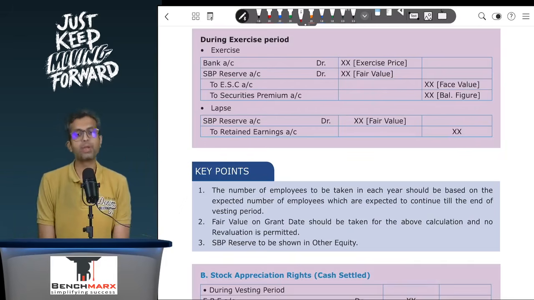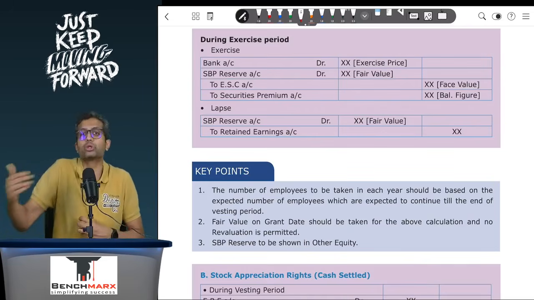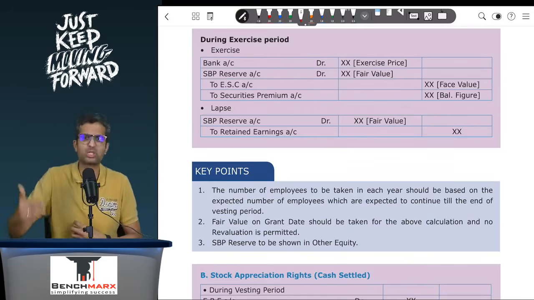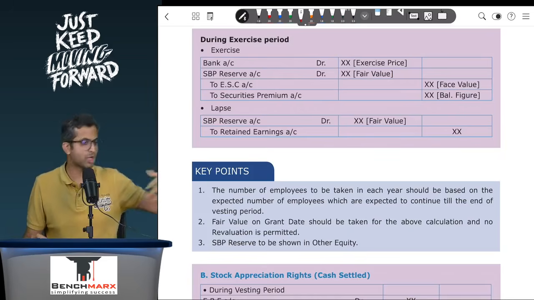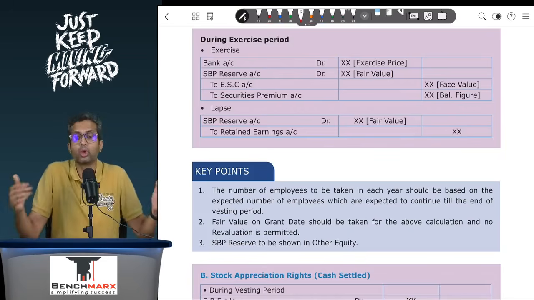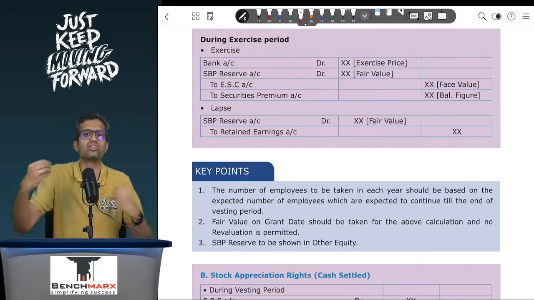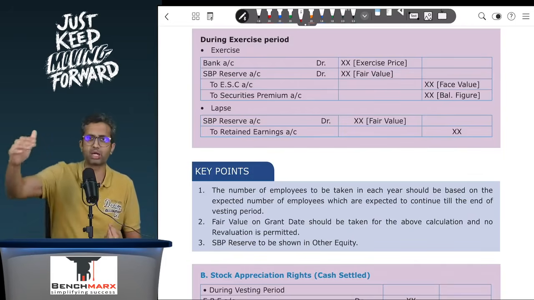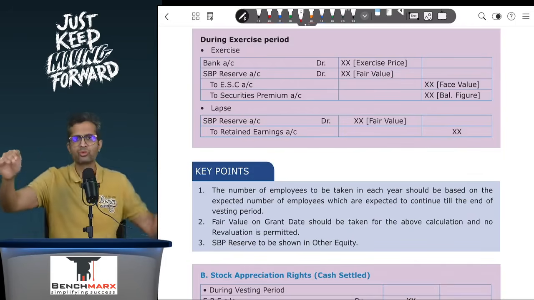Now, this payment entry, one needs to remember, is going to happen at intrinsic value, because the employees don't know what the fair value is. They don't even need to know. They don't need to see what is there in the ledger balance. The employees are going to just do a simple mathematical calculation of comparing the market price on the date when they exercise with the exercise price.